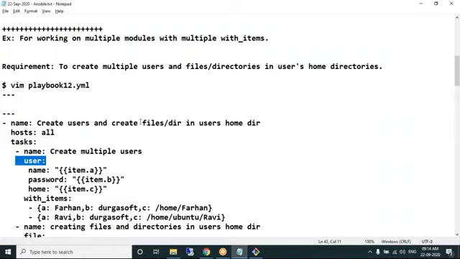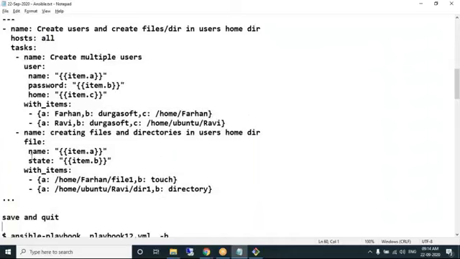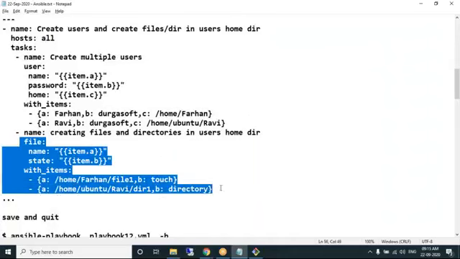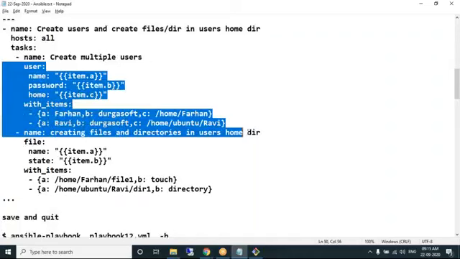The second task is creating files. For that I use the file module. This with_items is for the file module. So these are combination pairs: a module and its corresponding with_items. One module you want to execute 5 times, the second module you want to execute 10 times.